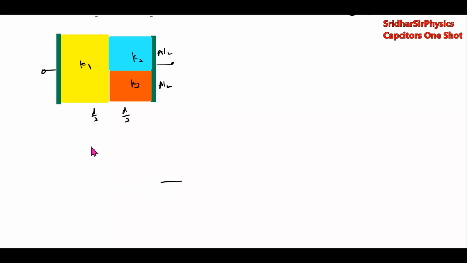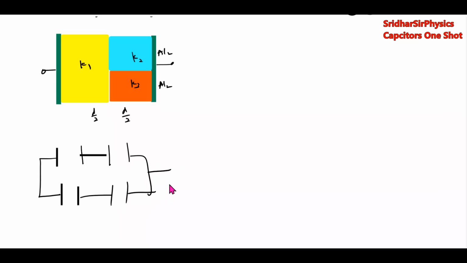We have to break this up: K1, K1, K2, K3, a by 2, a by 2, a by 2, a by 2, and the separation is b by 2. Like this we have to calculate the effective capacitance.